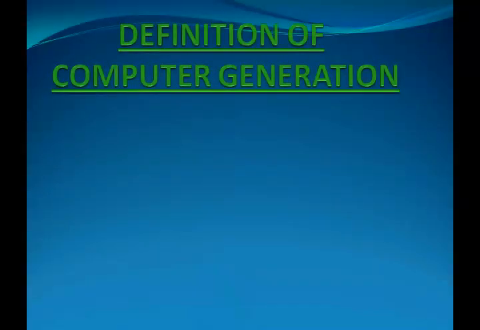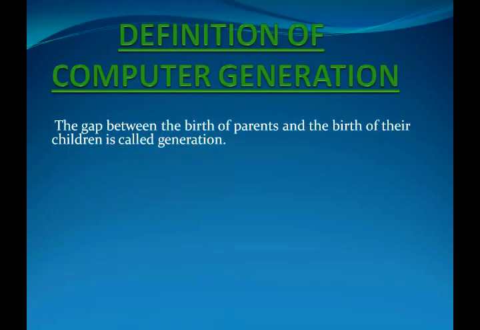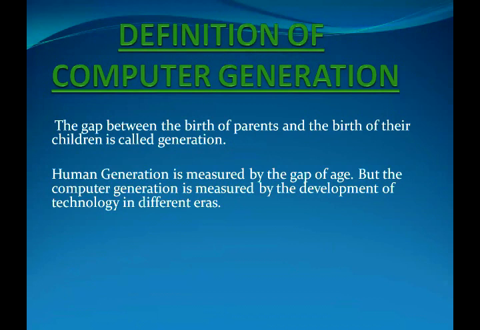Now, today our topic is computer generation. What is a generation? The gap between the birth of the parents and the birth of their children is called generation. Human generation is measured by the gap of age, but the computer generation is measured by the development of the technology in different areas.